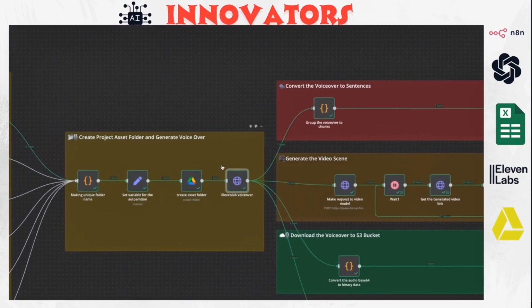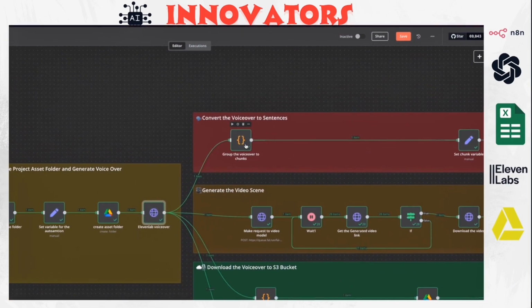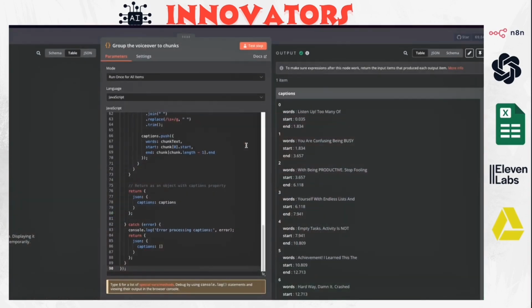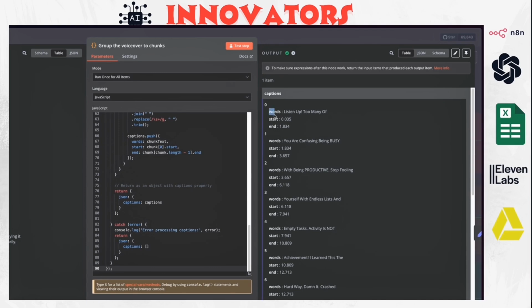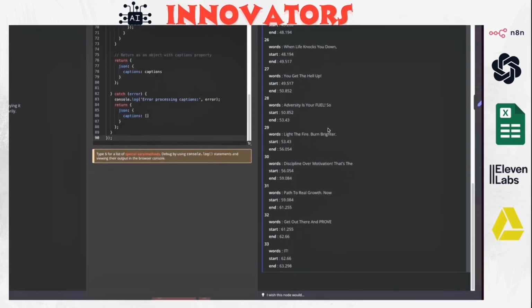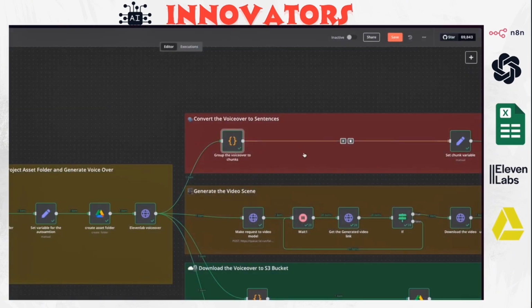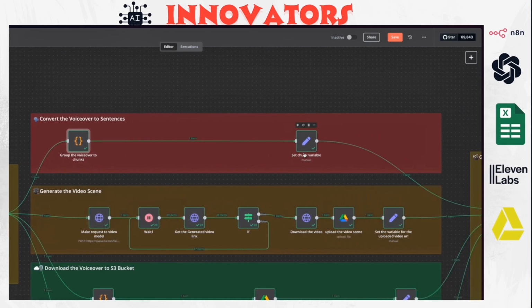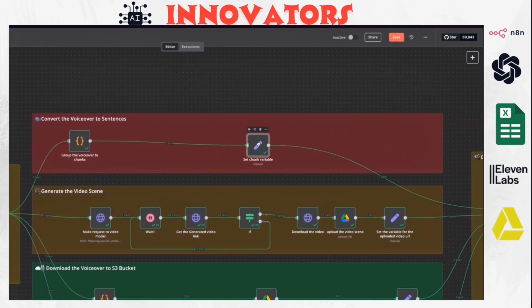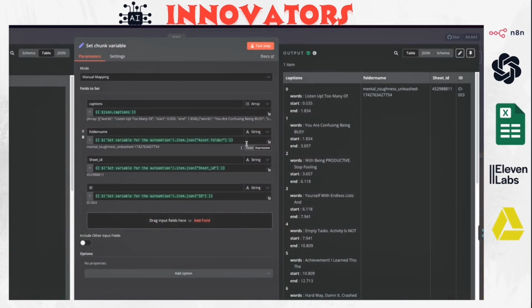Okay. So after that, this function node here is going to group all the small letters into a sentence with a start and end time. Every single sentence will have a start time and it also has an end time. So all the script. Okay, so after that, we want to set up a chunk variables.